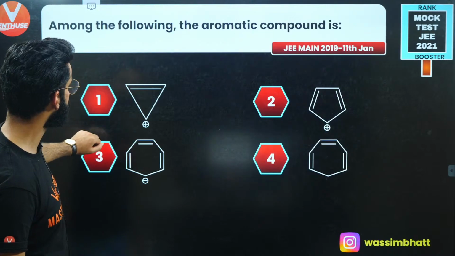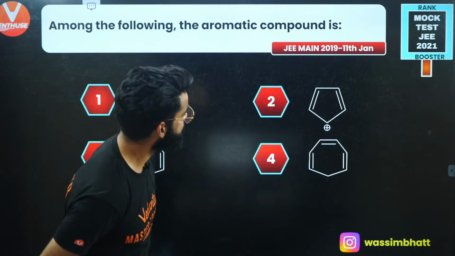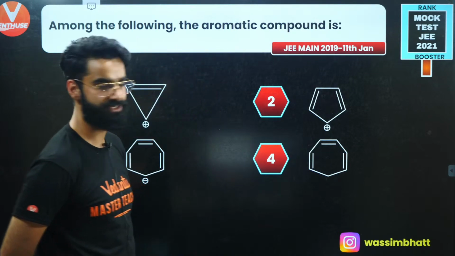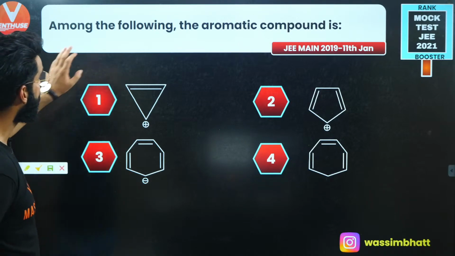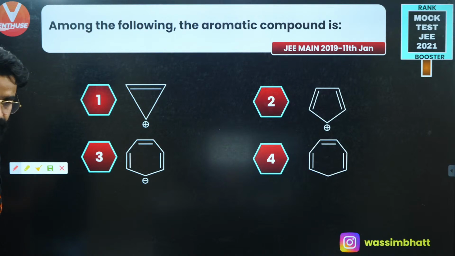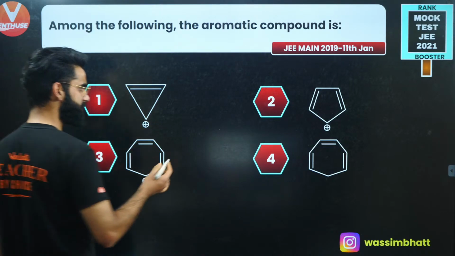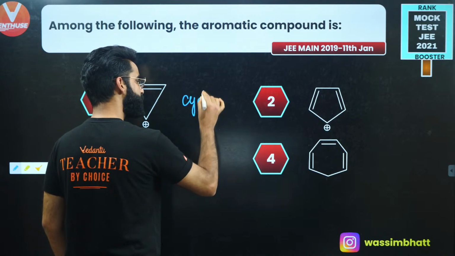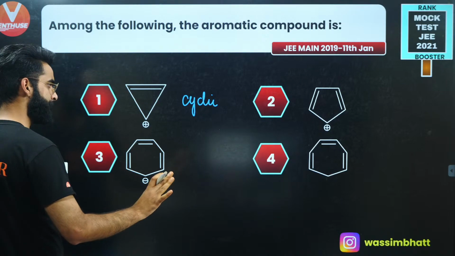Perfecto. Let's move on to one more then. Okay, among the following, the aromatic compound is. The question was asked in JEE Mains 2019, 11th Jan. I need to check which one is the aromatic among the following. For the molecule to be aromatic, I hope you remember the conditions. First, the molecule should be cyclic, and all the molecules are cyclic. No issues at all.